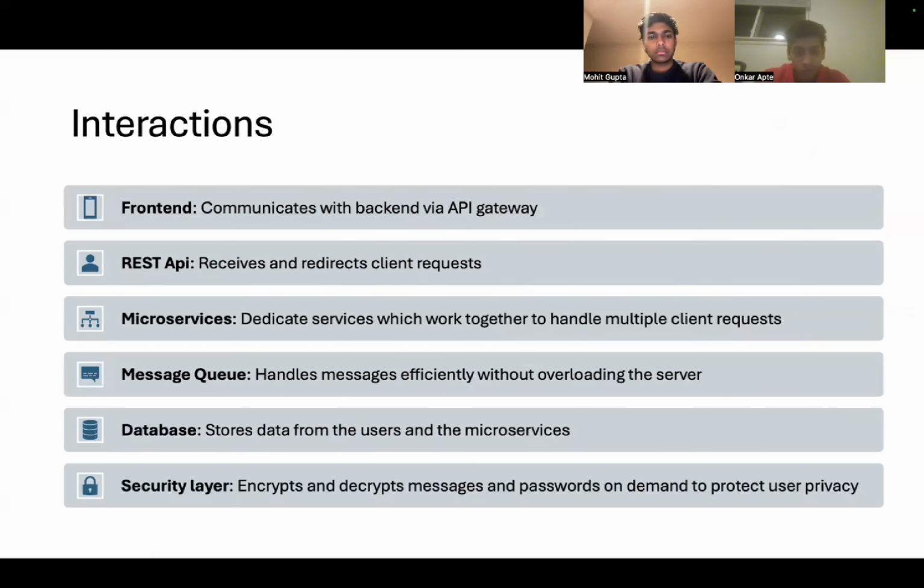Let's look at the interactions. In the front end, we interact with the backend via a gateway. Then we have the REST API, which receives and redirects client requests. We have microservices, 4 of them, and they are assigned for specialized tasks. Then we have the message queue. We use Kafka here, and it handles the messages efficiently without overloading the server. For the database, we use MongoDB, which is a NoSQL database, which stores and retrieves data for use by the microservices. And the security layer, as I said, is message encryption and decryption, to protect user privacy.